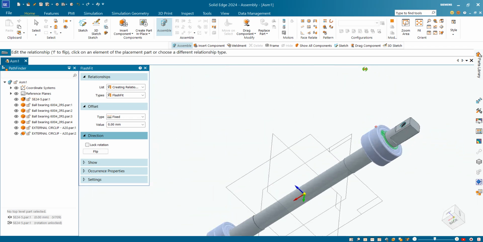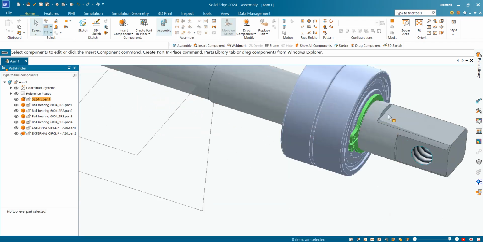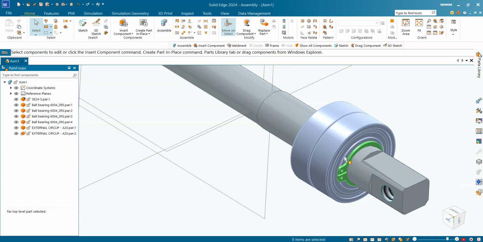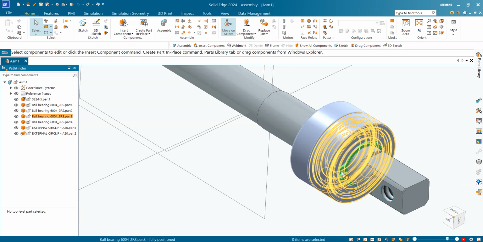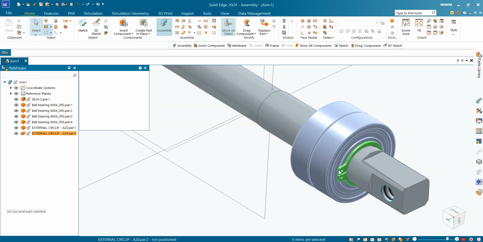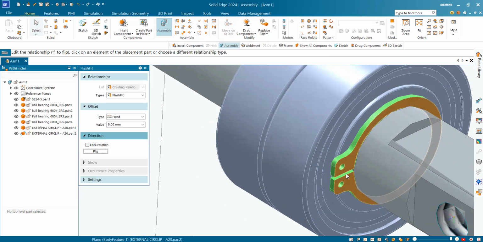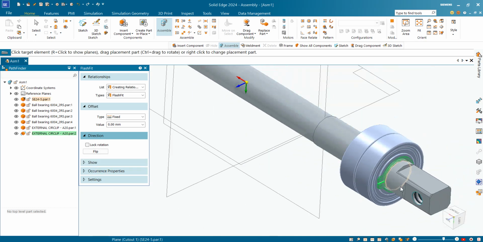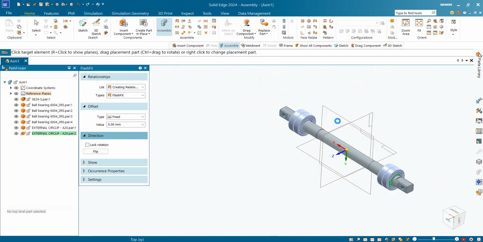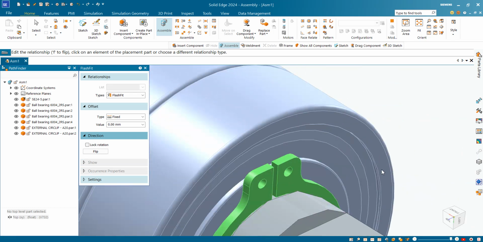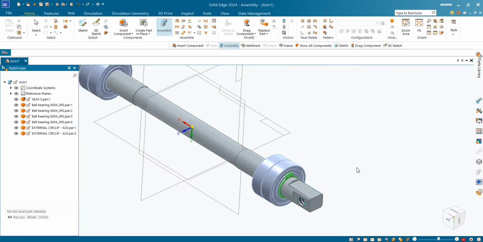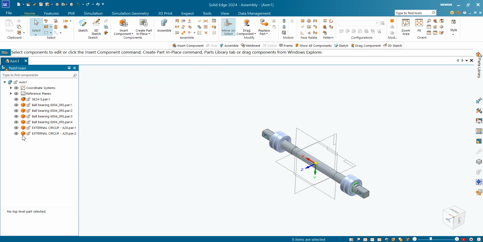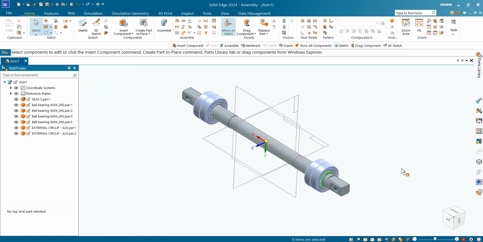Okay, now right click. Now I have to move this portion here, then I will say assemble, then you can see here our part is fully constrained and in position.